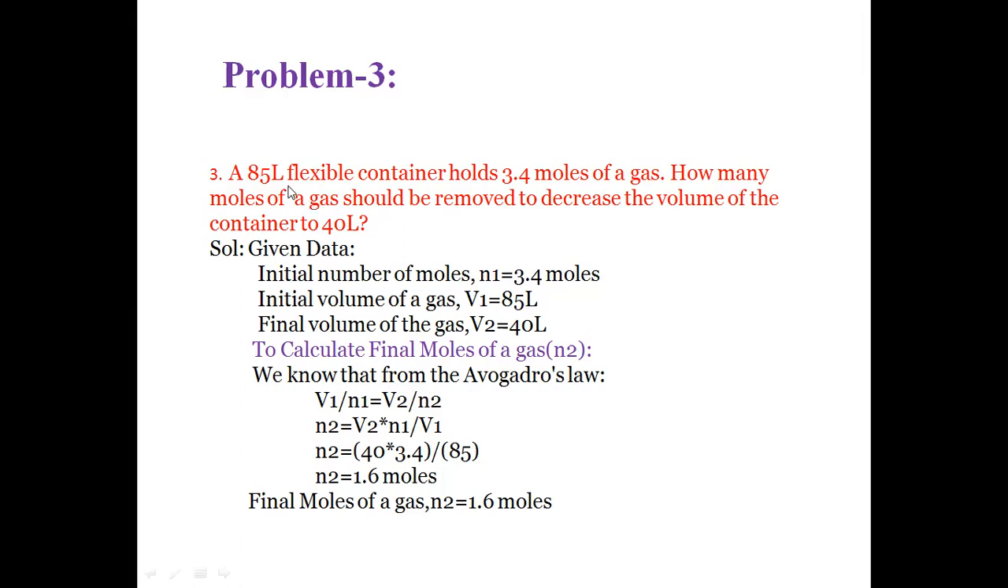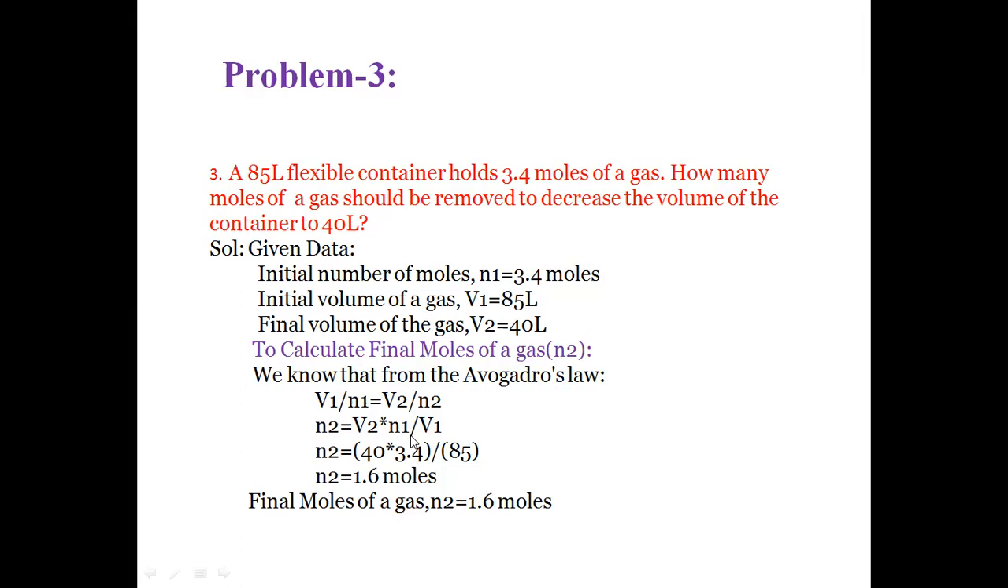Initial volume of the gas V1 is equal to 85 liters. Final volume of the gas V2 is equal to 40 liters. So we have to calculate the final number of moles, which is represented by the letter N2. We know that from Avogadro's law, V1 by N1 is equal to V2 by N2. From that, N2 is equal to V2.